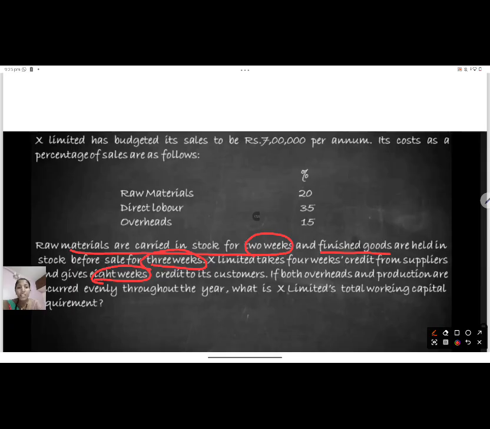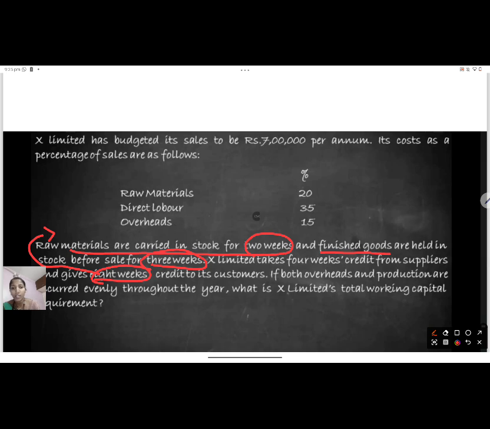See, X Limited takes 4 weeks credit from suppliers. That means you have taken credit from the suppliers for purchasing the raw material. For this purchase of raw material, you have taken 4 weeks. So that will obviously, as we have discussed in the above slides, be your creditors.